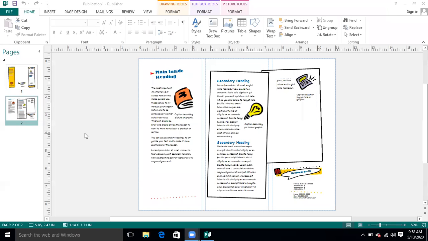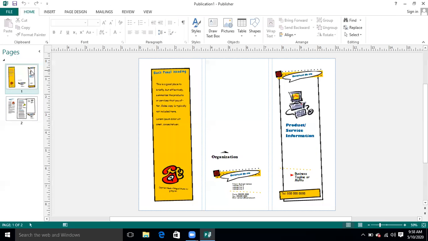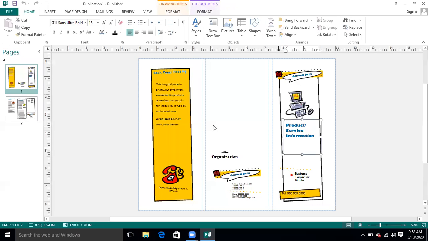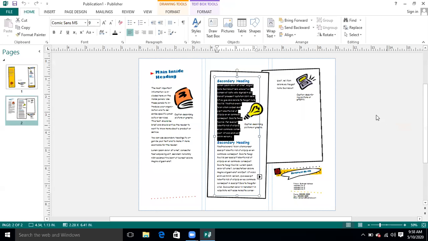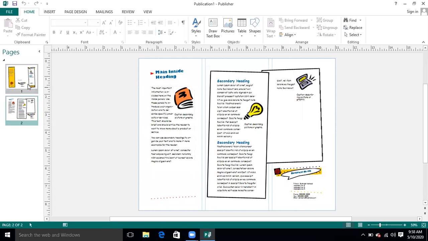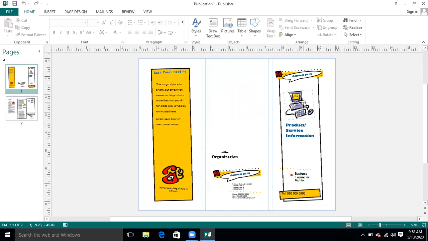So this is basically a brochure. This side will be printed on one side of the page, which has the title of the shop, the name of the shop, the detail of the shop, and this side is inside, where you can edit all these things. Now what do you do with this? You edit it according to your requirement. You can insert your picture over here, the logo that you want to give. For example, if I don't want this logo over here, I can delete it and apply any other logo.